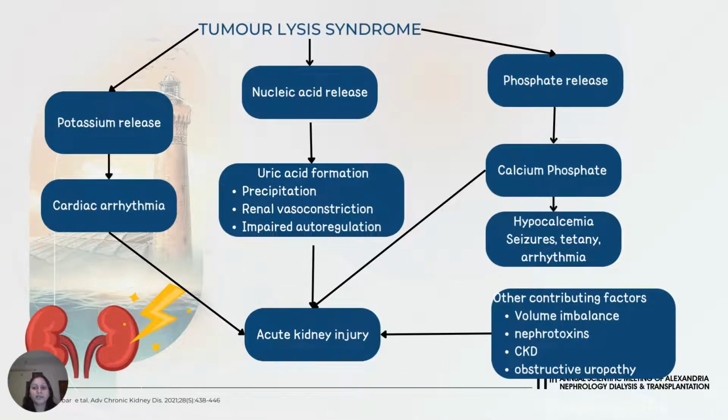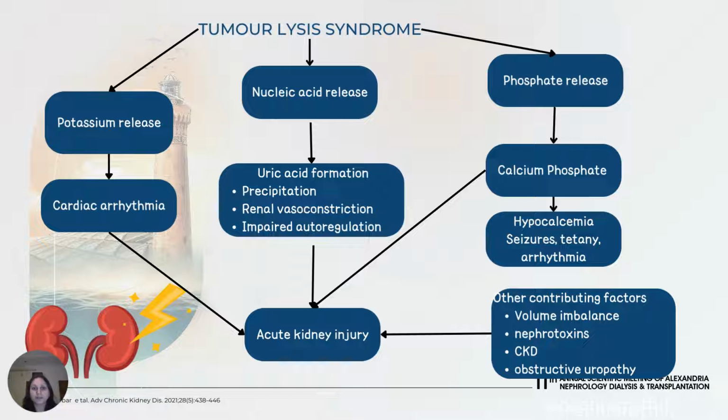Summarizing the important mechanisms of acute kidney injury in tumor lysis syndrome, the lysis of tumor cells releases potassium, causing hyperkalemia, which in turn may cause cardiac arrhythmias, increasing the risk for acute kidney injury. Lysis also increases the release of nucleic acids, which get broken down to uric acid. This uric acid gets precipitated in the tubules of the kidney, causing acute tubular injury. Hyperuricemia is also known to cause renal vasoconstriction and impaired autoregulation.